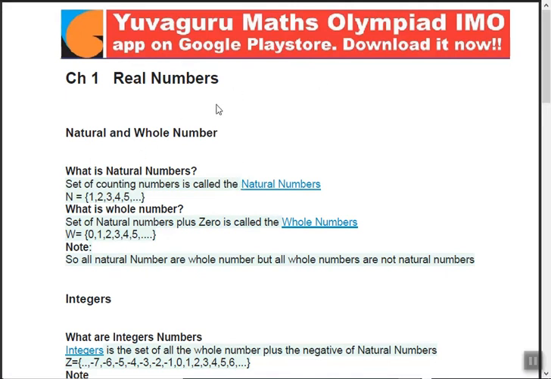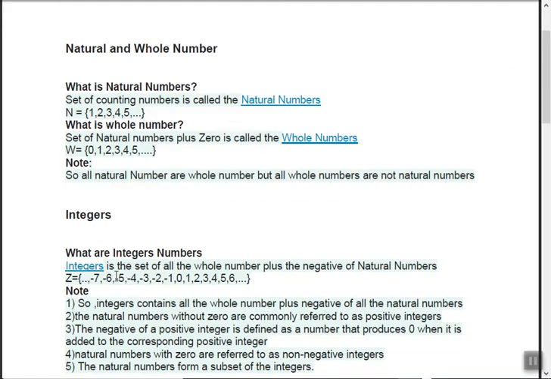Rational can be distributed into natural, whole, integers, all these things. Natural means those starting from 1, 2, 3. Whole means starting from 0. Integers means on the left side of 0 and on the right side of 0. But what is the specific quality of all these three numbers, natural, whole and integers? They don't have a point. 1.1, 1.2 is never there. It's 1, 2, 3, minus 1, minus 2, minus 3. So remember these three things.